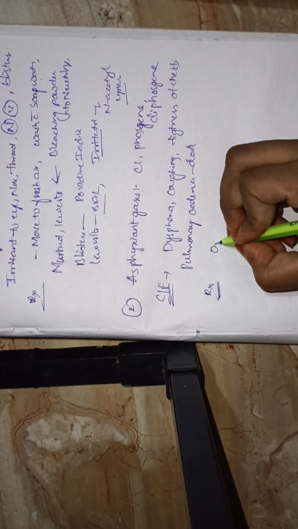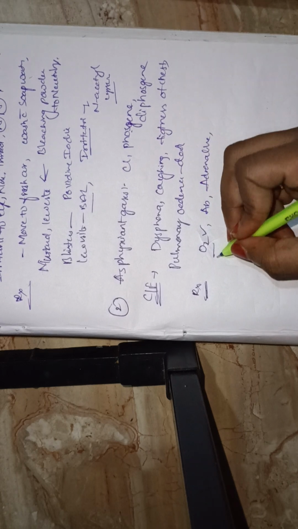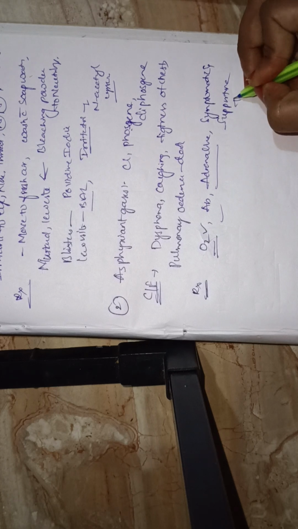We can use oxygen first, because of dyspnea and coughing. After that, antibiotics are also used. Adrenaline is also used. Oxygen, antibiotic, adrenaline, and symptomatic and supportive therapy. This is one of the asphyxiant gases: chlorine, phosgene, and diphosgene.